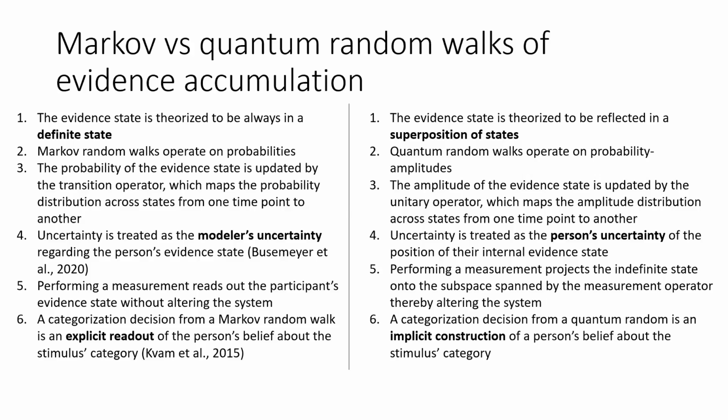In the Markov random walk, uncertainty is treated as the modeler's uncertainty about the position of the person's evidence state. So, under this assumption, performing a measurement reads out the participant's evidence state without altering the system.